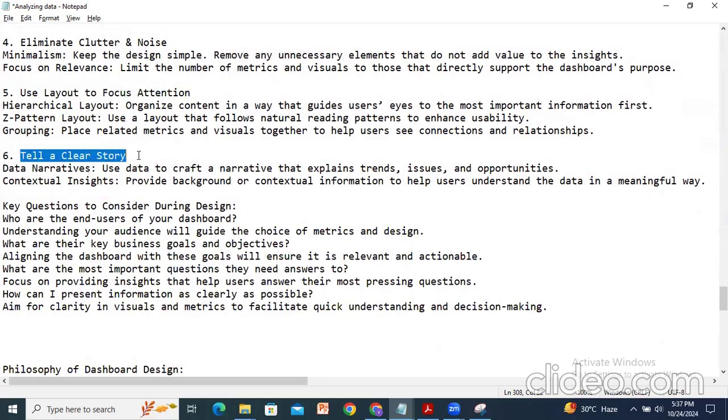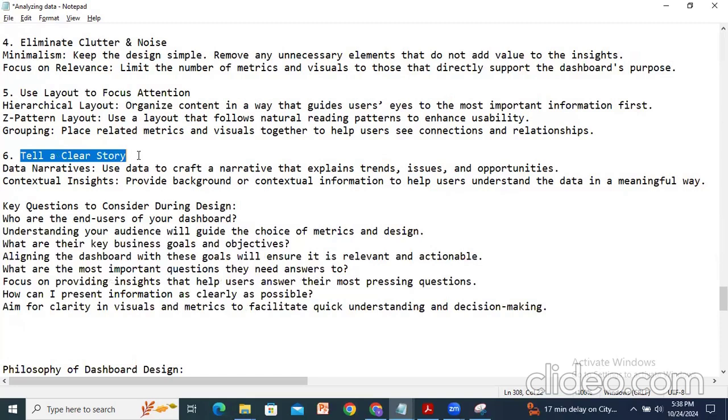And finally, to tell a clear story, to narrate a clear story. As an example, imagine using sales data from 2020 to 2022.